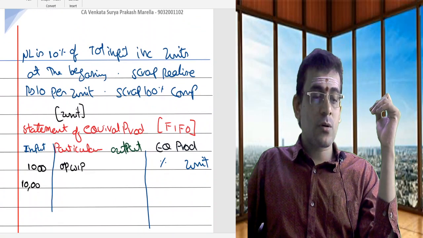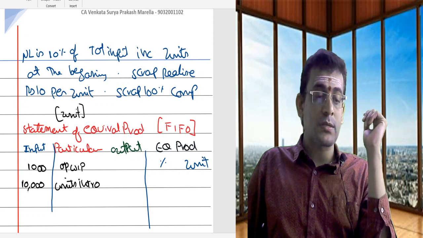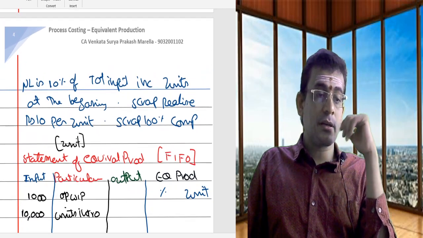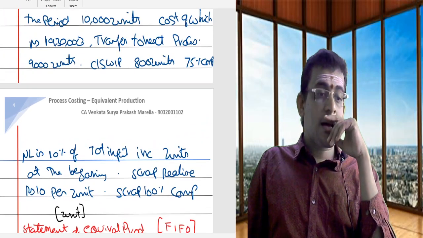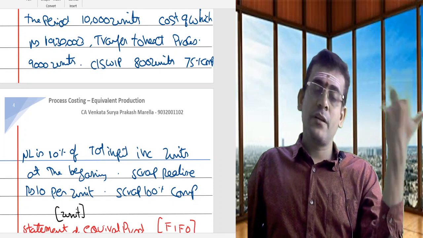So what is this 10,000? This 10,000 is nothing but units introduced in the process. Now, what are the other aspects given there? Transferred to next process. What is the meaning of the completed finished goods?